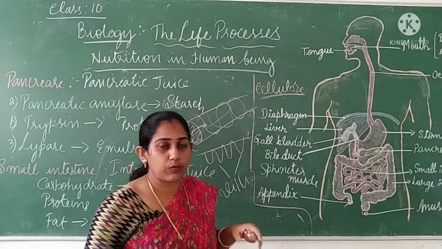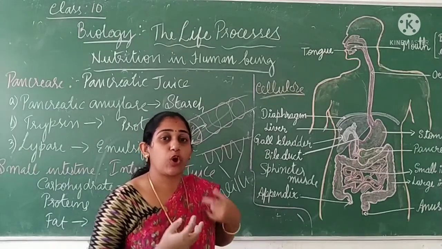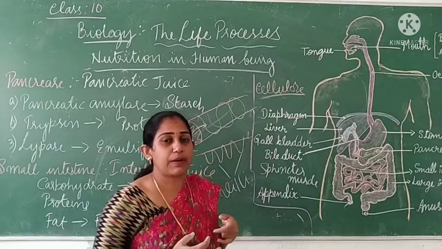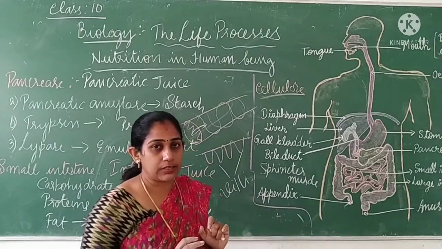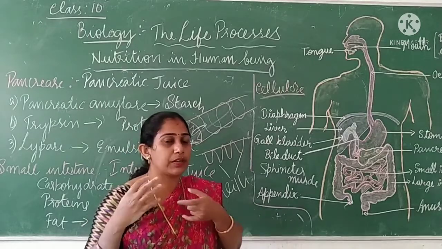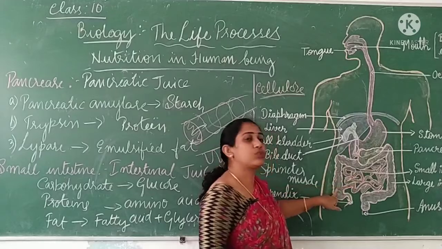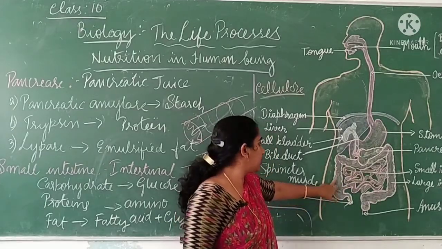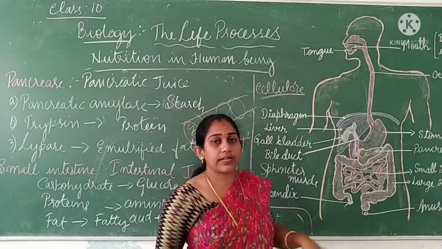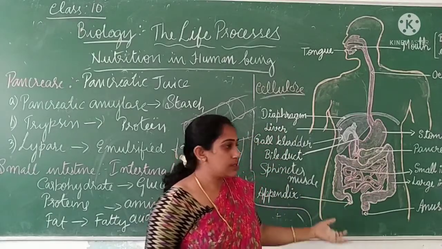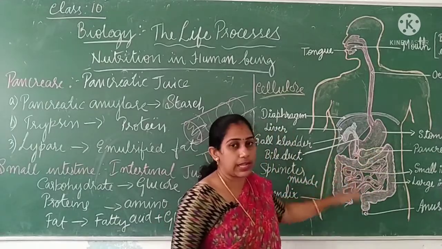Whatever food we eat is not completely digested. There will be some part of the food which cannot be digested, and that undigested part has to be removed from the body. So only the digested food is absorbed, and the remaining undigested waste is pushed from the small intestine into the large intestine. Finally the food is entering the large intestine. It contains all kinds of undigested waste.